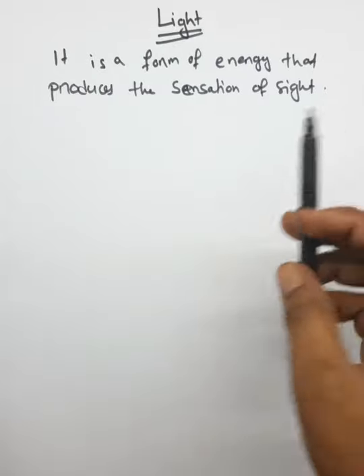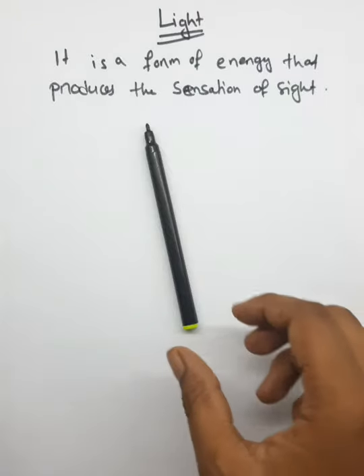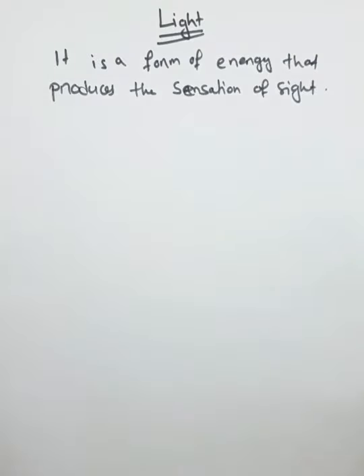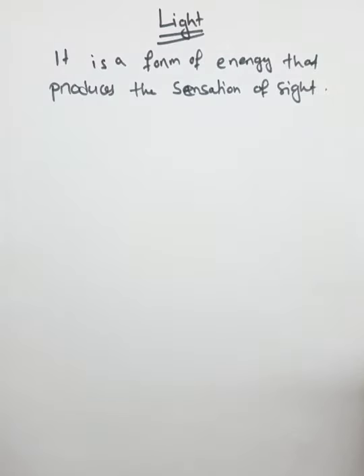You can see this sketch because of light. We can see these letters because of light. So with the help of light we can see this beautiful world.